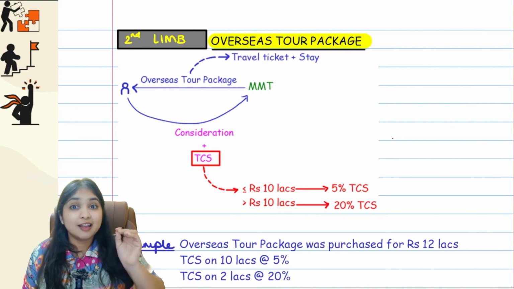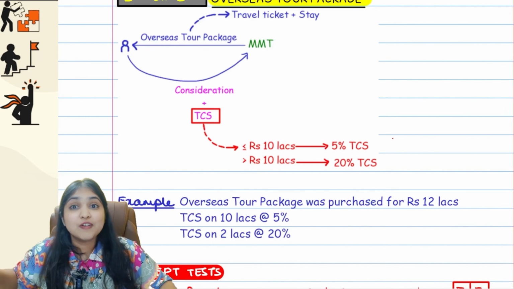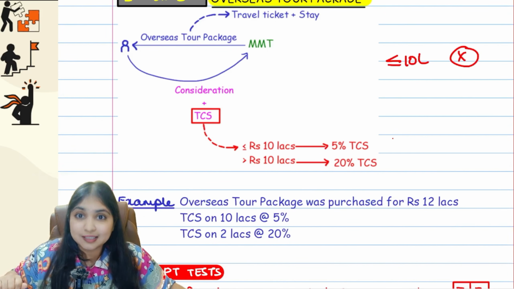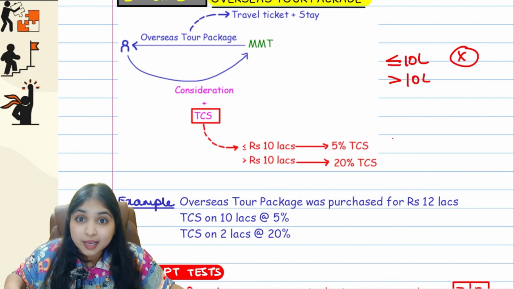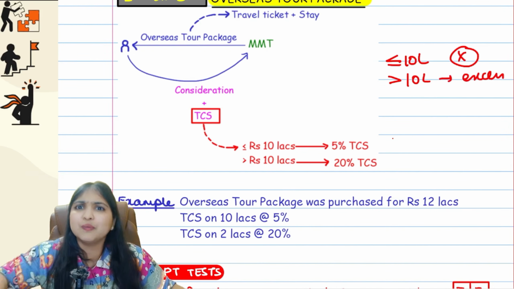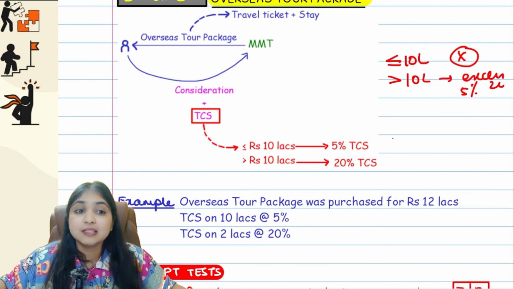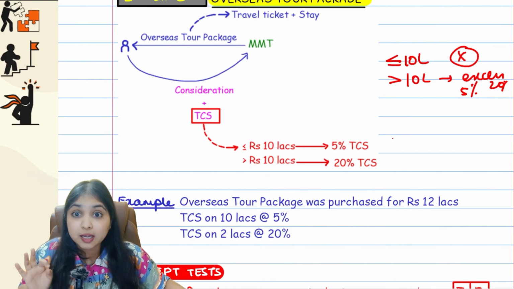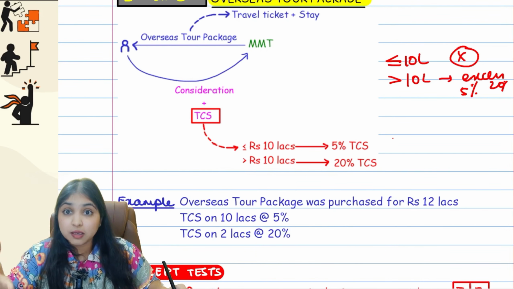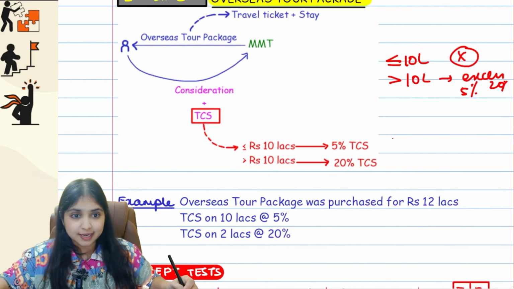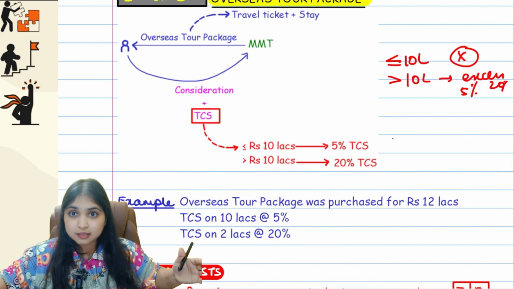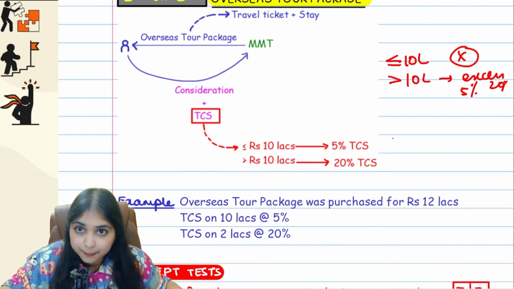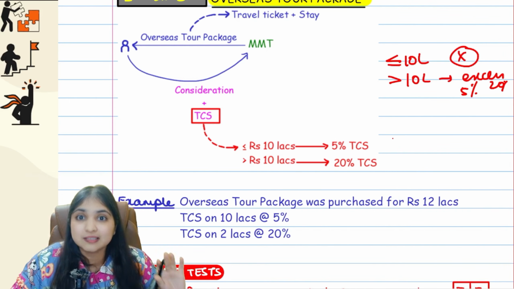Now listen. Carefully listen. In overseas remittance, the first limb, up to 10 lakhs was no TCS. If I remit more than 10 lakhs, on the excess only there was TCS. Sometimes 5%, sometimes 20%. Is it same to same over here? Totally different. Here, whether the consideration is within 10 lakhs, whether it is more than 10 lakhs, TCS will apply. Even if it is within 10 lakhs, TCS will apply. Only thing is TCS rate will be less, that's all.